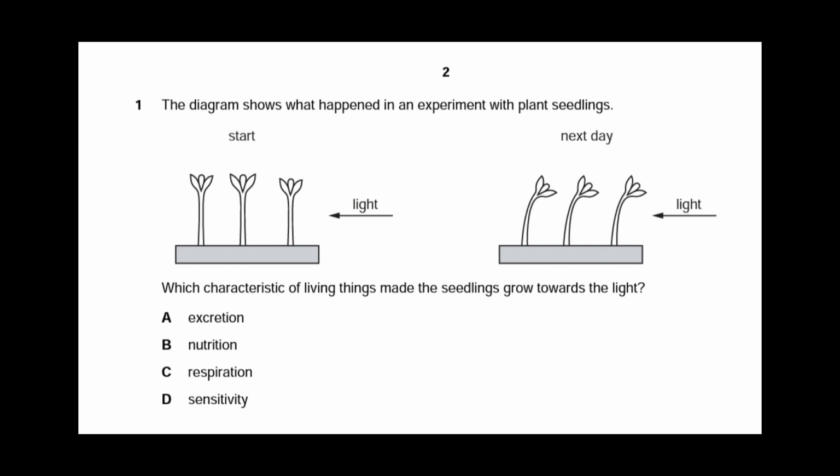The diagram shows what happened in an experiment with a plant seedling. The plant seedling tilted towards the light because it showed sensitivity. Plants show sensitivity, they do move. Sunflowers move in the direction of the sunlight, and the shoots grow in the upward direction. It shows phototropism.